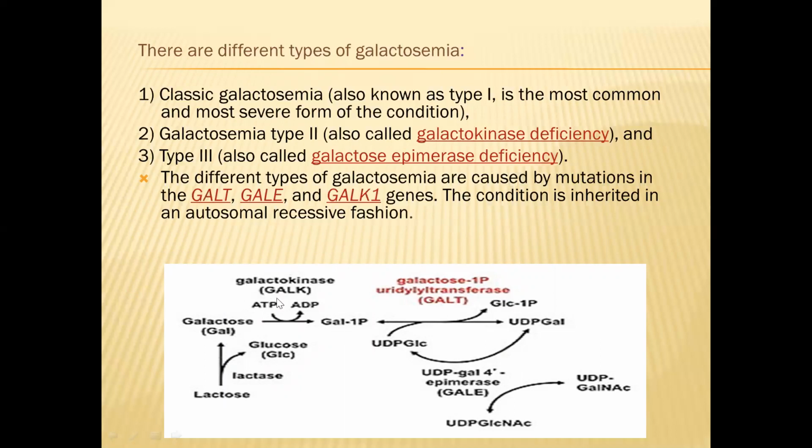There are three different enzymes which help in the metabolism of galactose: GALK, GALT, and GALE. As these are absent, it leads to a disorder called galactosemia.